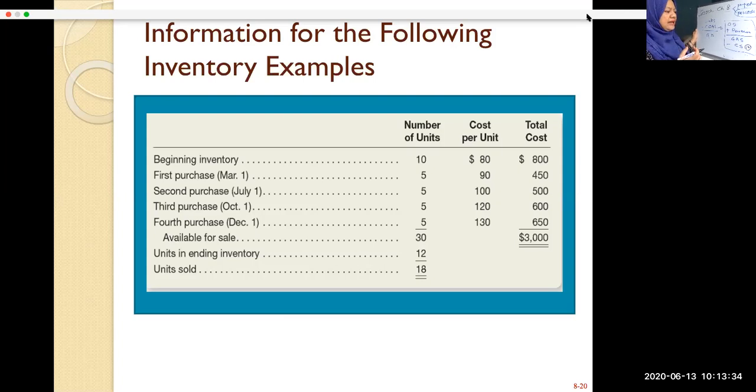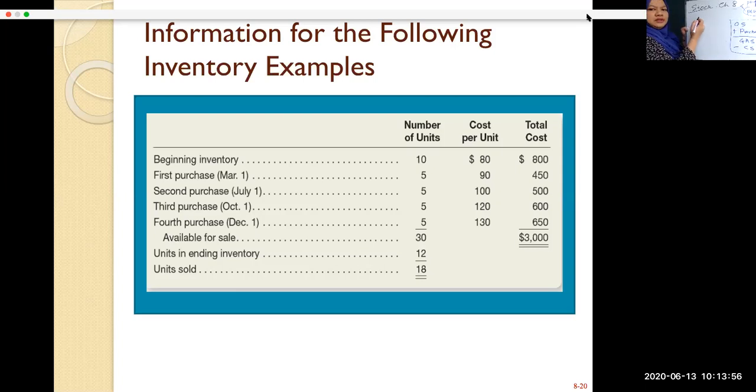You have 12 units of closing stock. Then you have to decide, are you using FIFO or LIFO? Okay, FIFO or LIFO. I think I have to write here so that you can see. Okay. Let's see again.